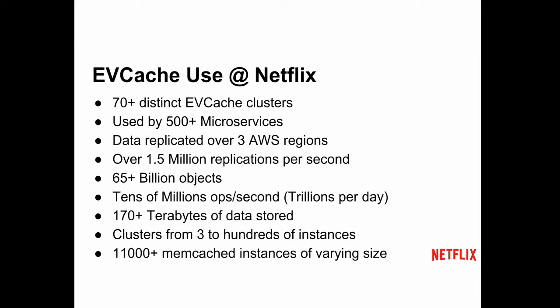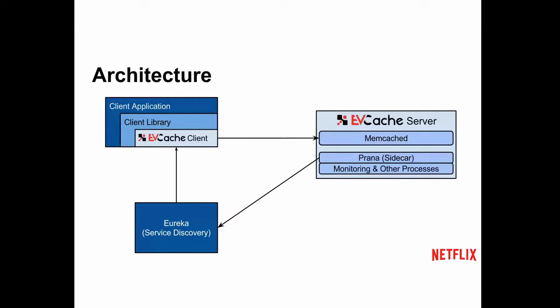So just to give you a sense of scale for us, there are 70 clusters. You guys can read all the numbers. I wanted to point out that we're in the tens of millions of ops per second, trillions of requests per day to our caches. We run a little over 11,000 servers.